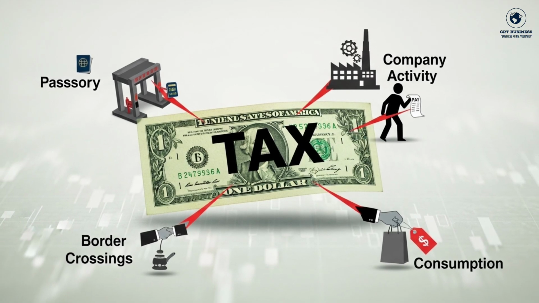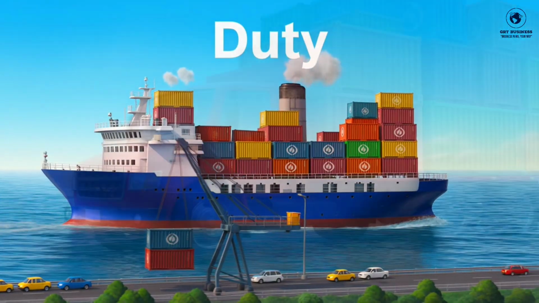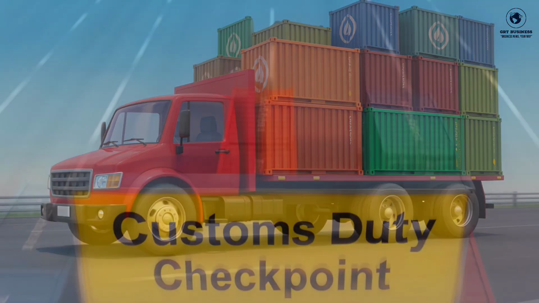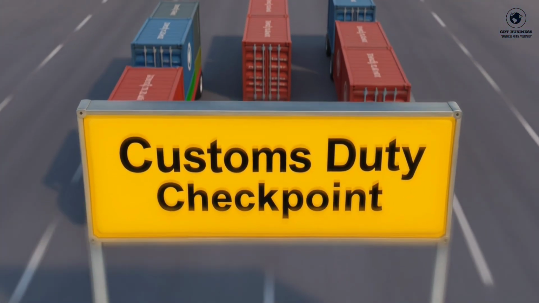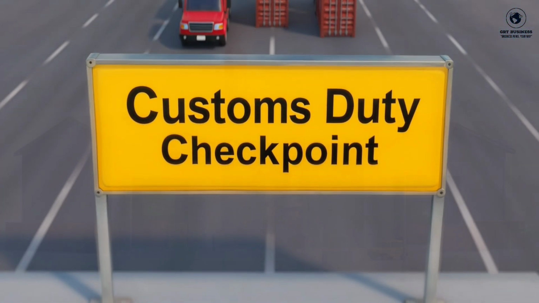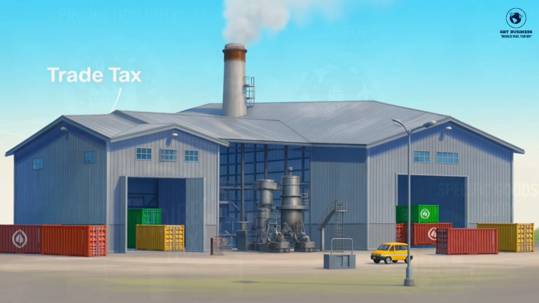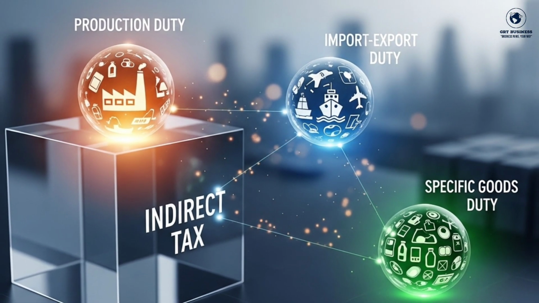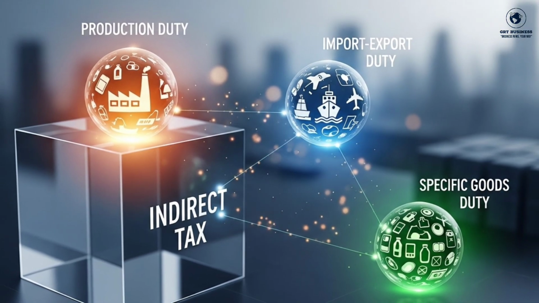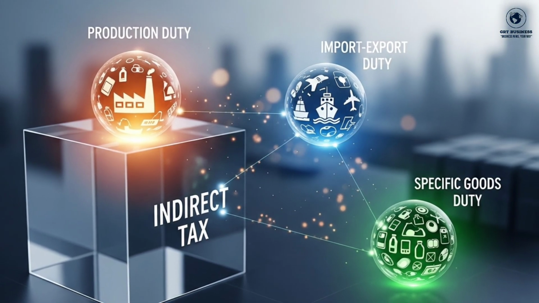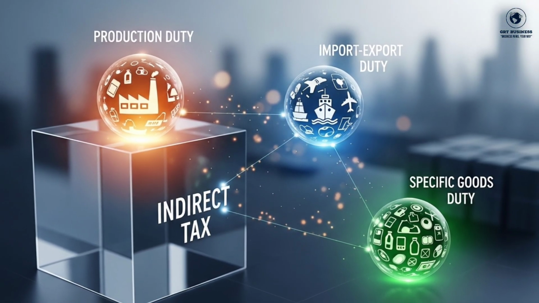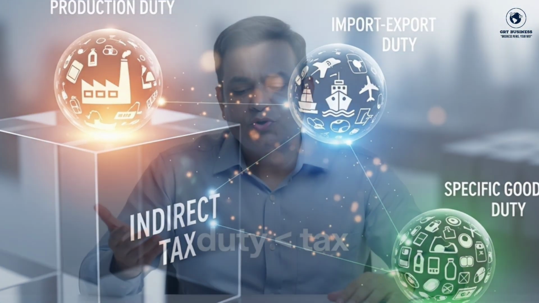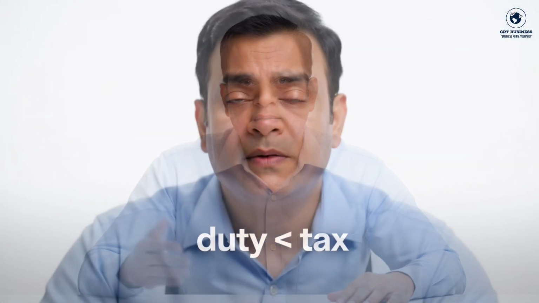Now let us come to duty. Duty is generally the charge that the government imposes on certain kinds of goods or transactions, and in the context of trade or production, this word is used very often. In many places, duty is seen as a category of indirect tax. But here, one fine point needs to be understood. The context of every duty is not the same. Some duties have been connected with production, some with import-export, and some with specific notified goods. So the word duty is narrower than tax, but in practical language, it is a word very closely linked to trade and goods.